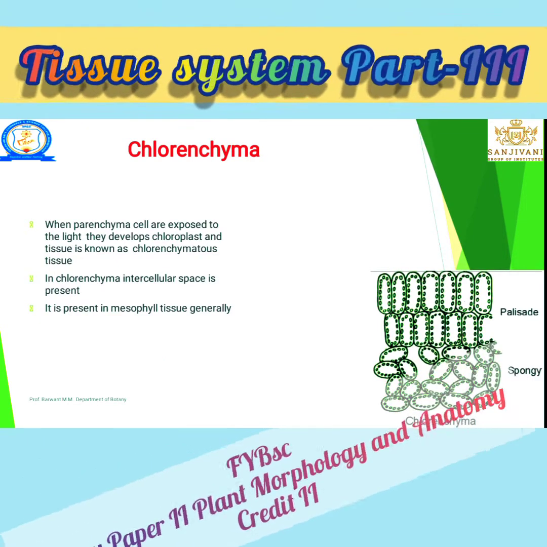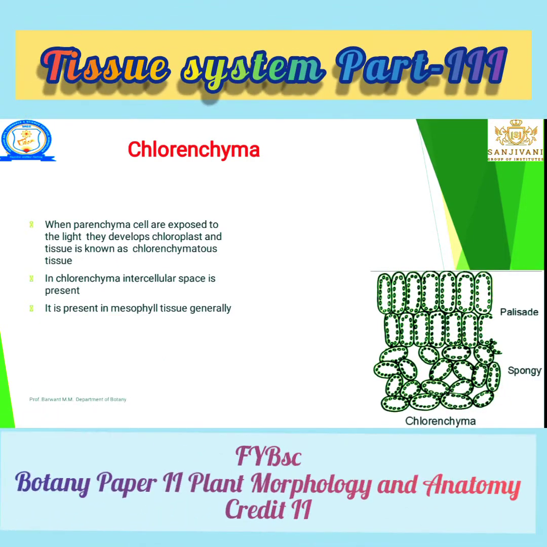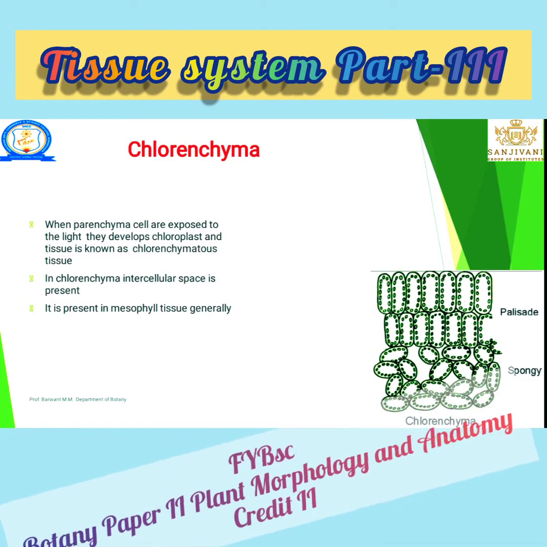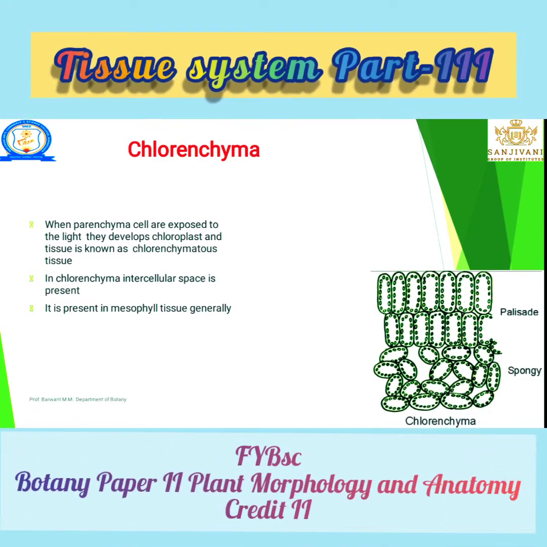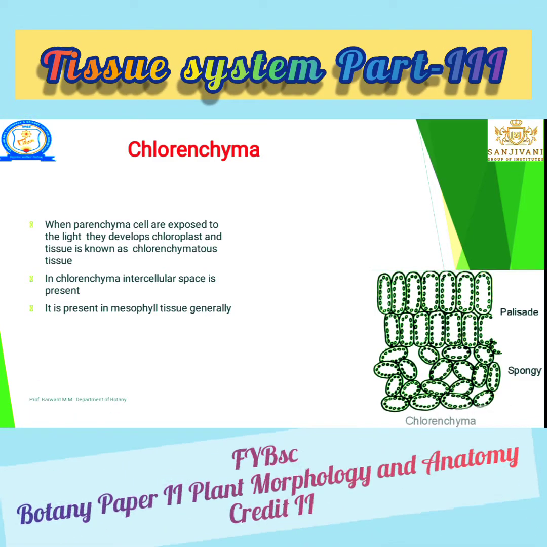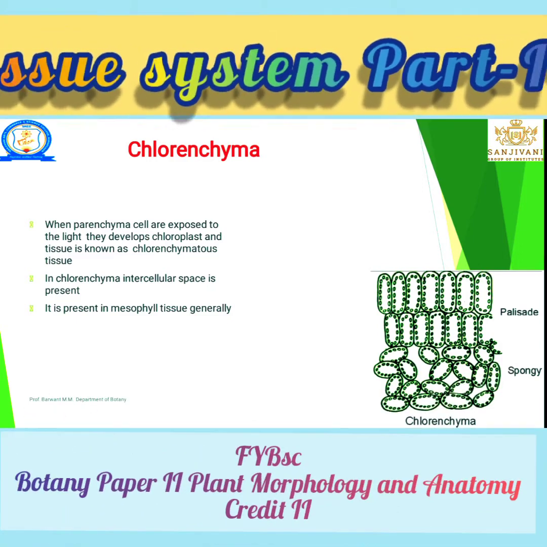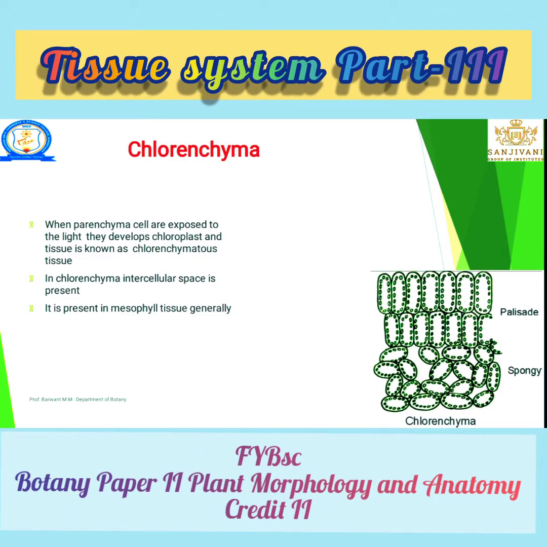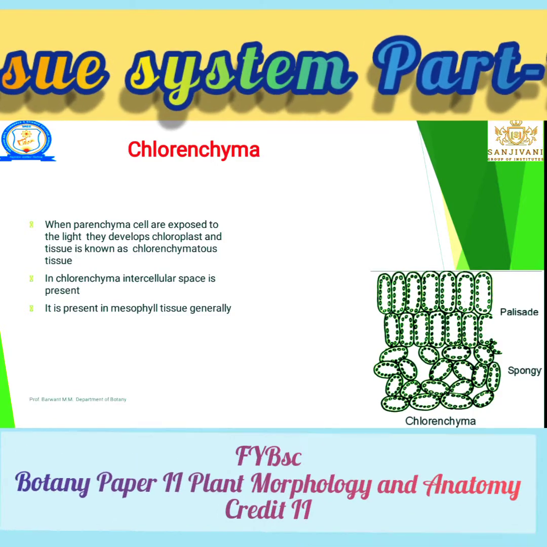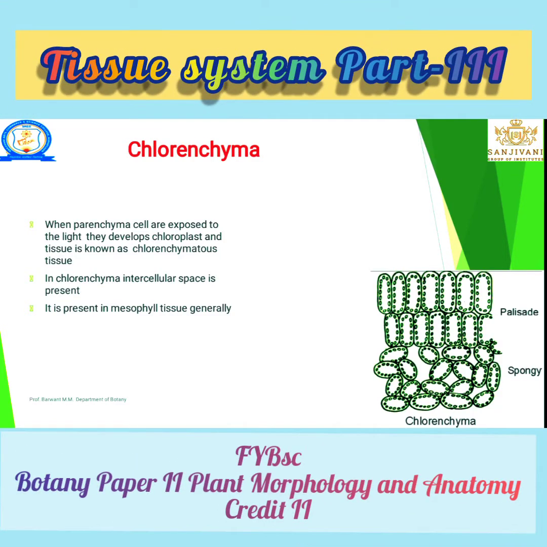Let's see the third type of tissue, chlorenchyma. When parenchyma cells are exposed to light, they develop chloroplast. That tissue is known as chlorenchyma.